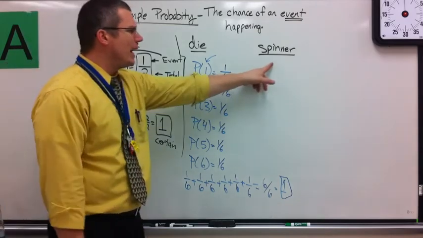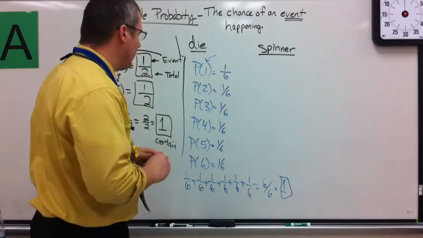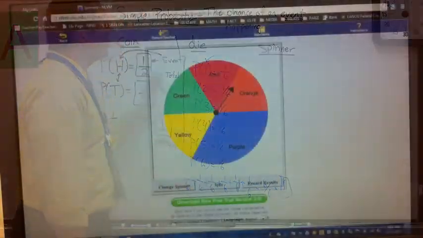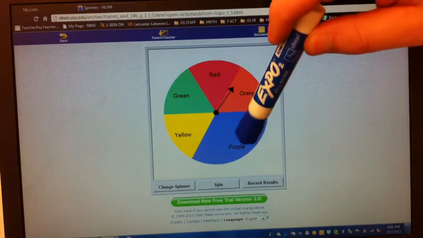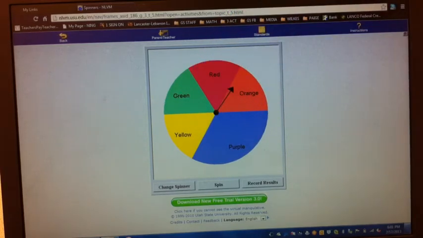The last one I'm going to look at is a spinner. I'm going to show you on my laptop here in a second. You take a look at a spinner, and you see the different colors. You have red, orange, purple, yellow, green. And I hope when you see this, you say, "Oh, wait, they're not all the same size." So you say, "Okay, what is my probability of each color happening?"